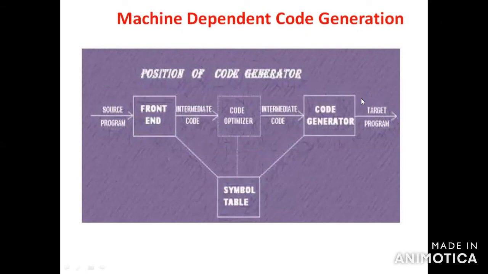So what is code generation? What are the properties of the code generation phase? Then what is object code form? What are the different types of object code form? This is also one type of Part B question. Then machine dependent code optimization. Okay, so this is for today's class.